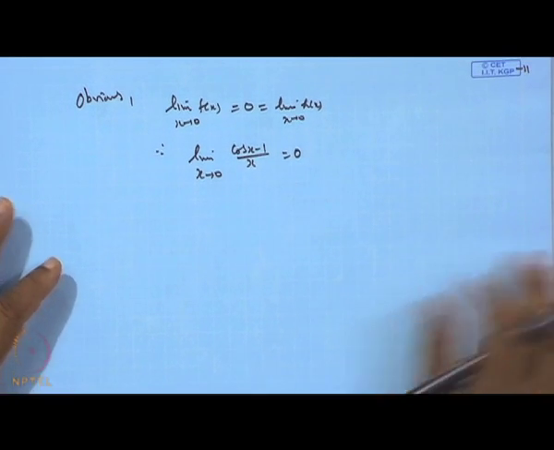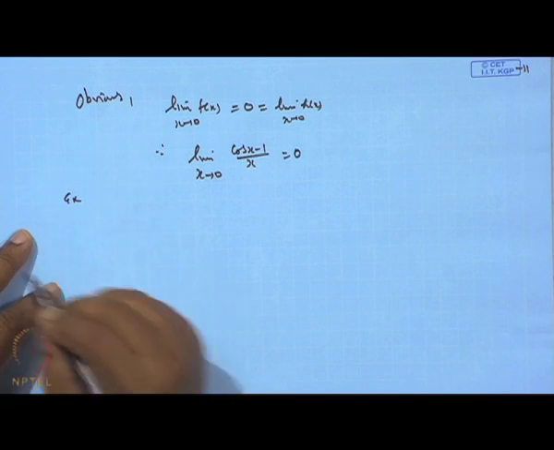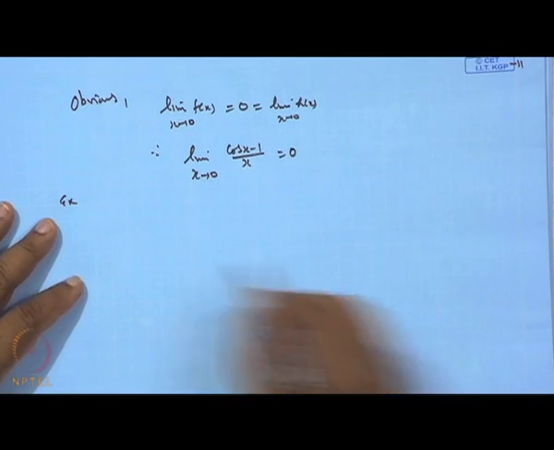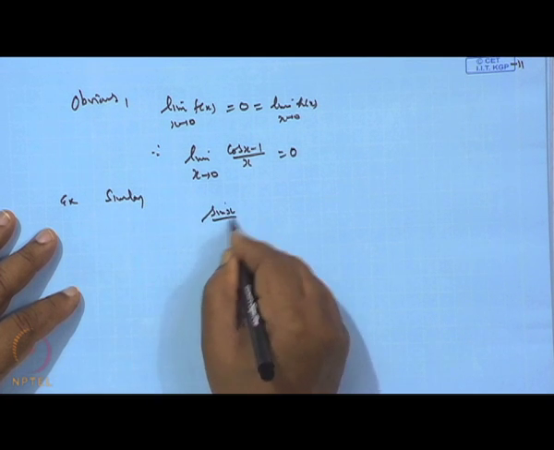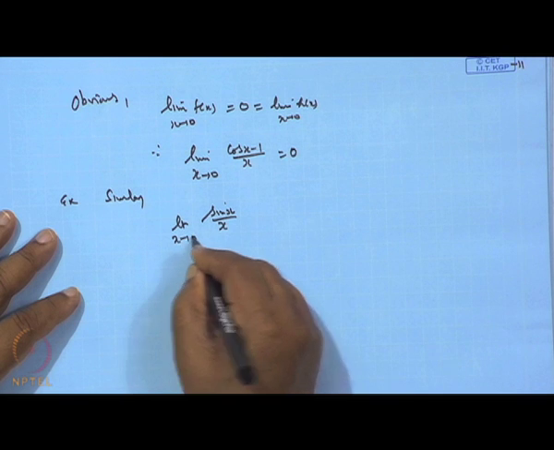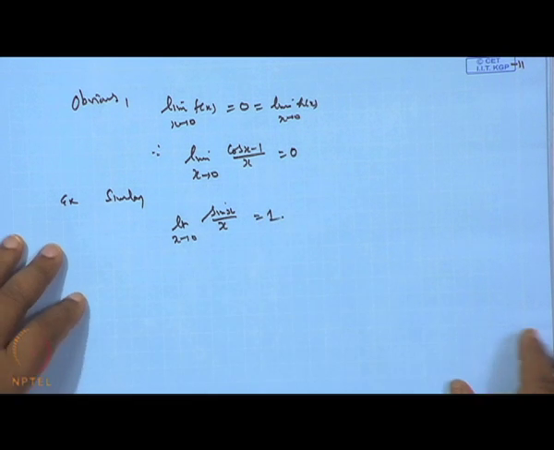And similarly, we can show a similar result for sin x. Similarly, we can prove that the limit of sin x by x as x tends to 0 is 1. This I am just dropping.